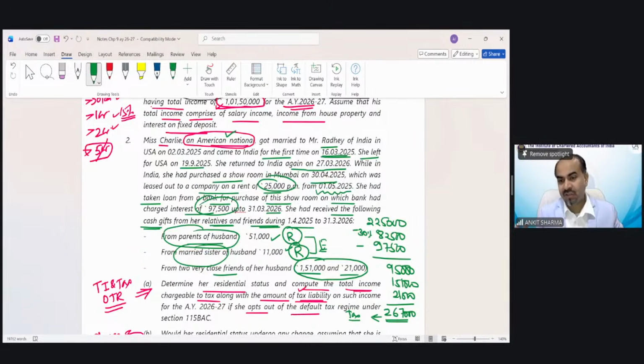Suppose in the examination, if I ask you after giving all this information that please calculate the tax liability, what would be your final answer of tax? Please send me your answer if you have calculated. Harivansh is saying, are all provisions applicable for house property head even if you're non-resident? Yes, of course, Harivansh. You must have gone through it under the house property topic.